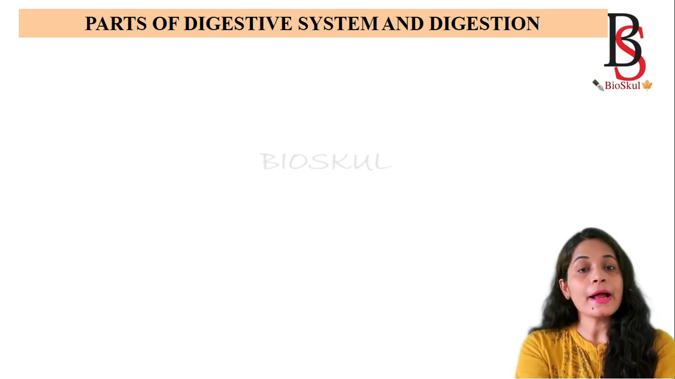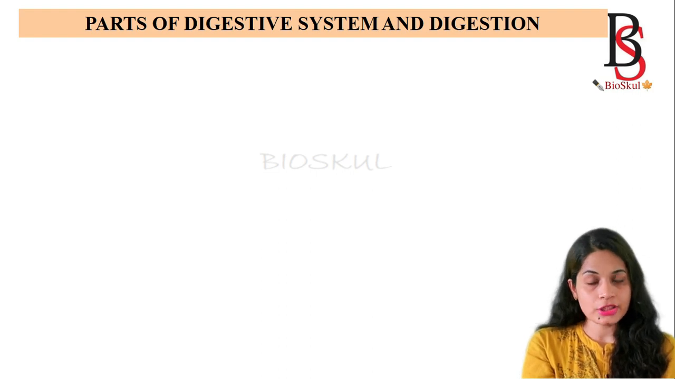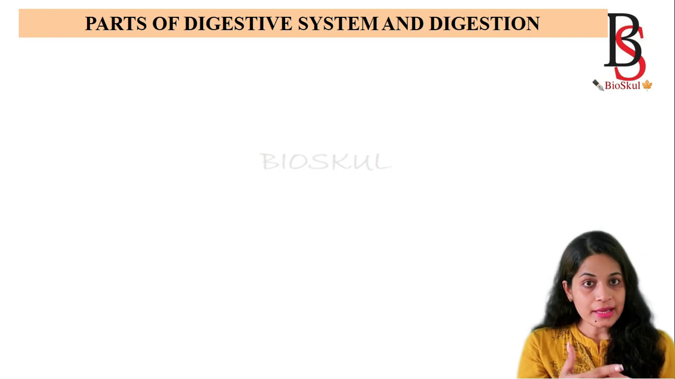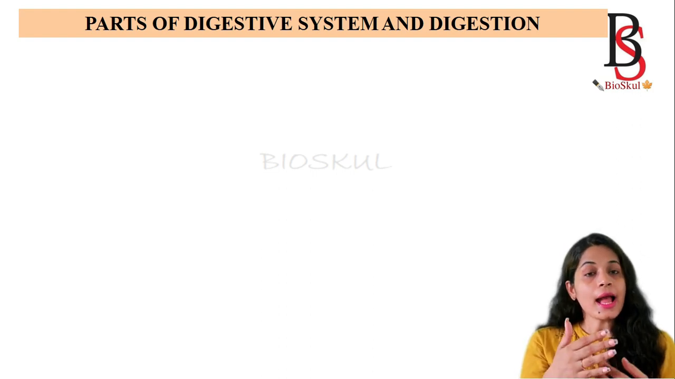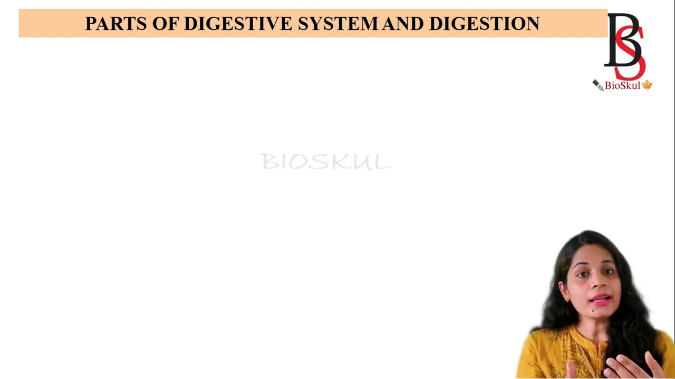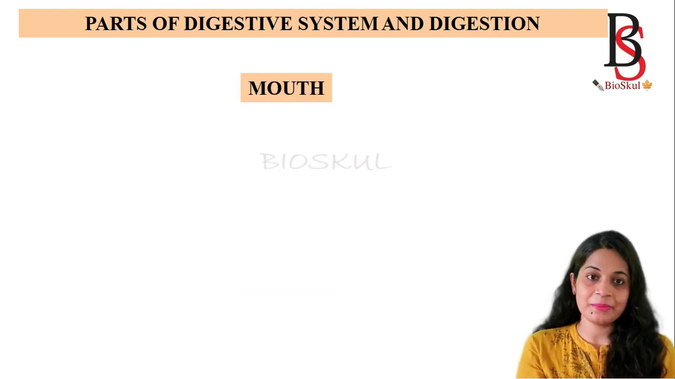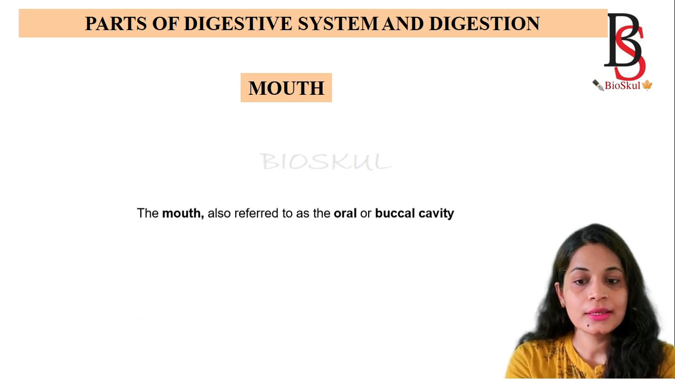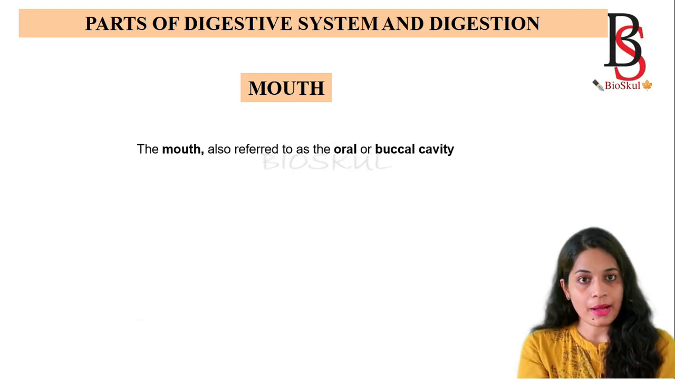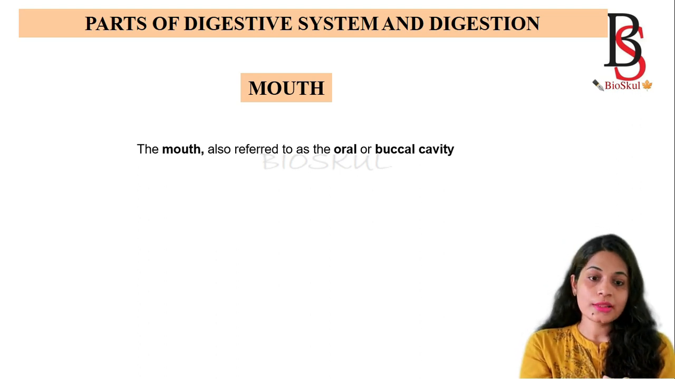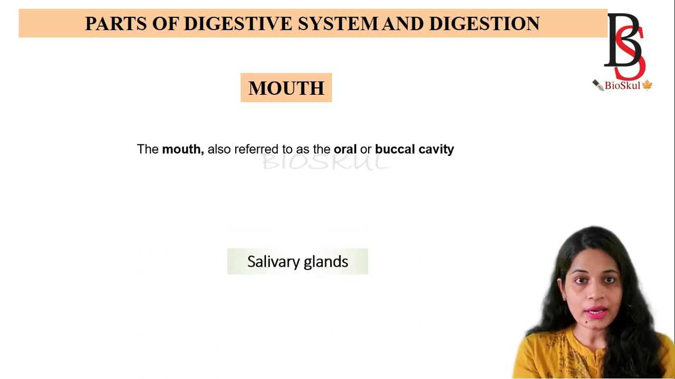Now we come to the part on the digestive system and digestion. Basically, the key points are the parts of the gastrointestinal tract and their mechanical and chemical processes of digestion, in detail and in a simpler way. So here we start. The first part is the mouth, also called the buccal cavity or oral cavity.